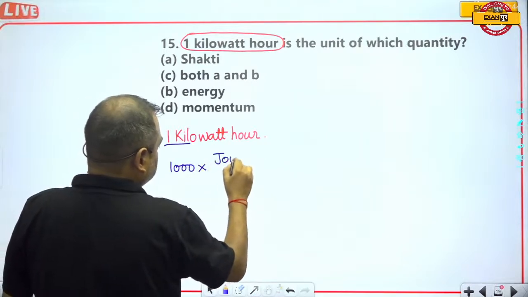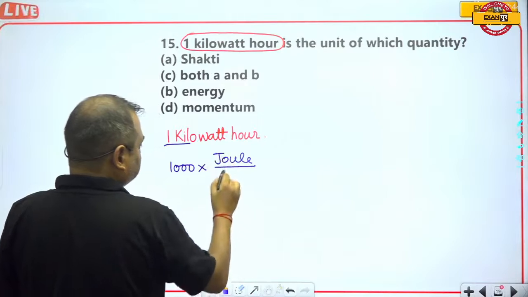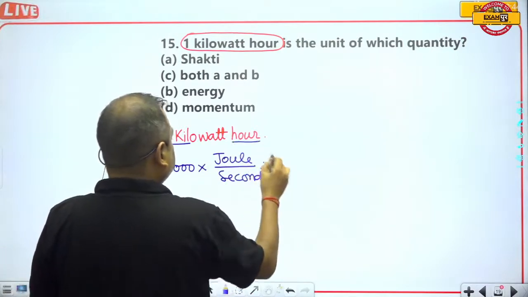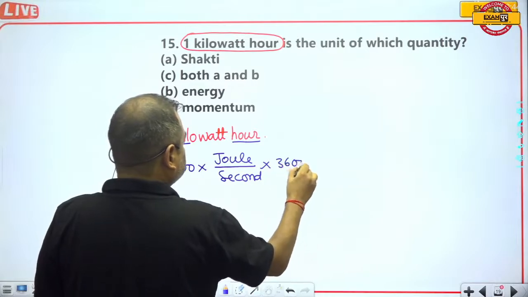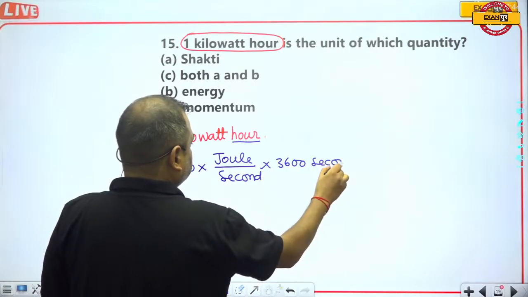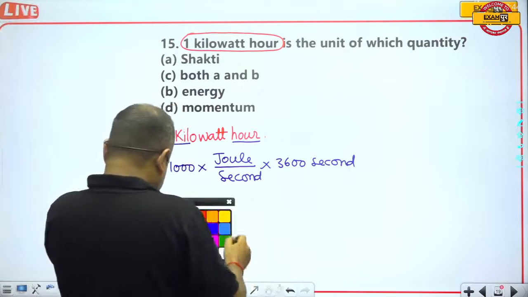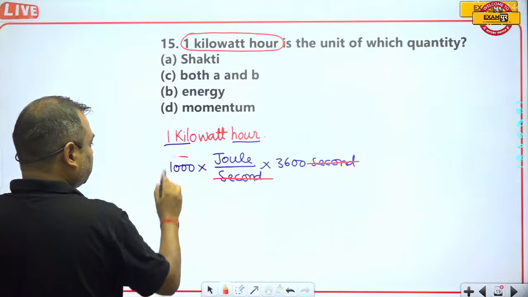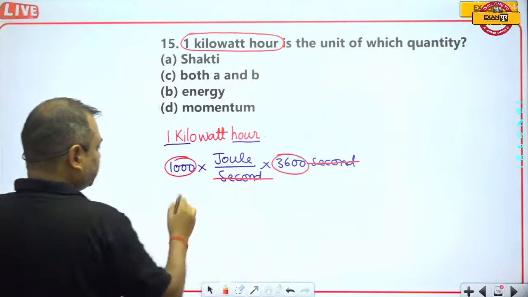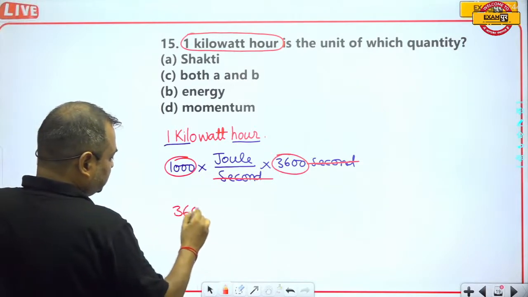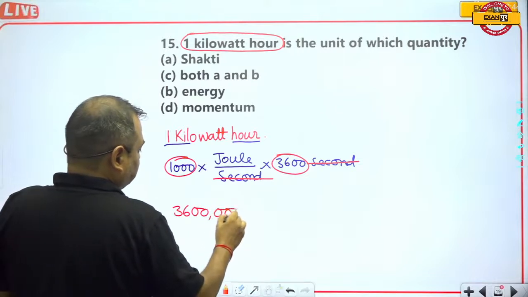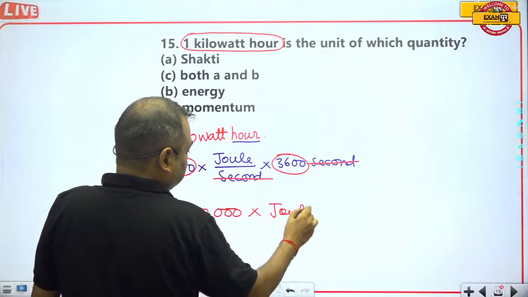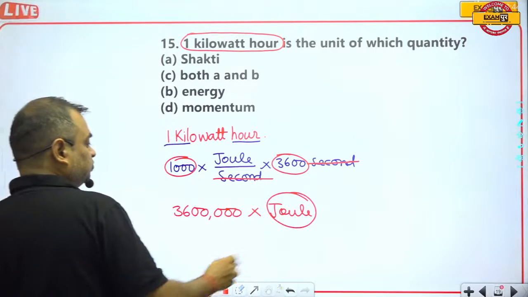Watt can be written as joule per second, and hour can be written as 3600 seconds. Now you will see that second and second will get cancelled. The remaining quantity will be 1000 multiplied by 3600, which is 3,600,000 multiplied by joule, and we can see that only joule remains.